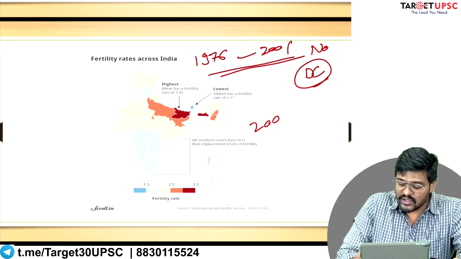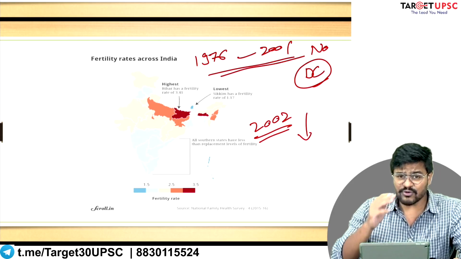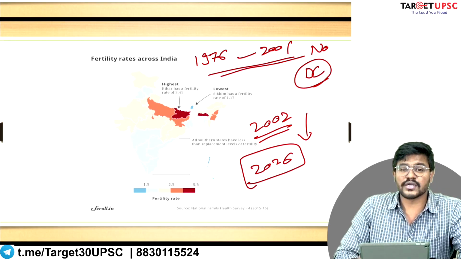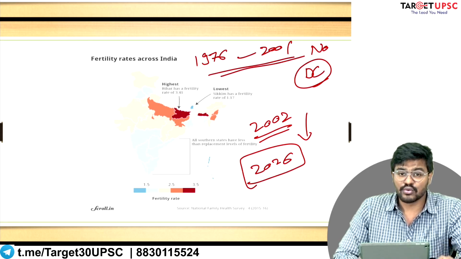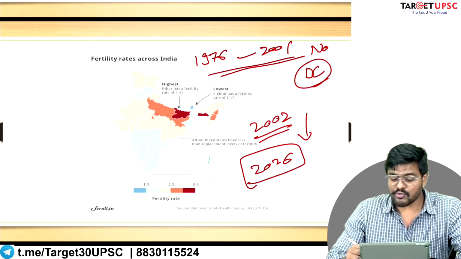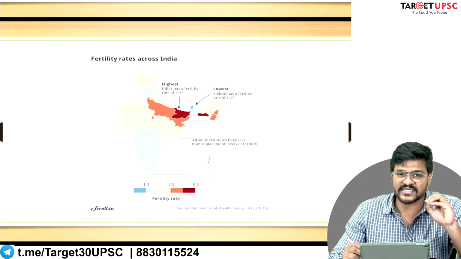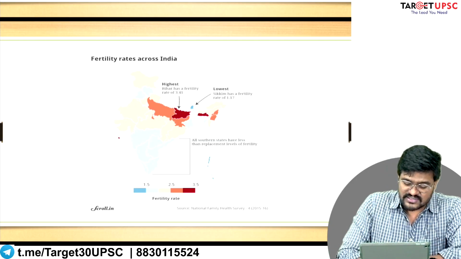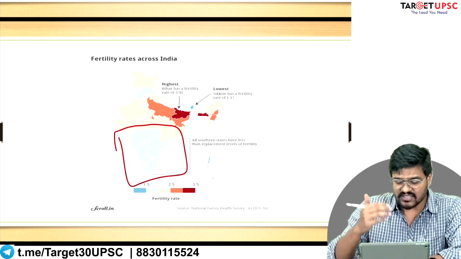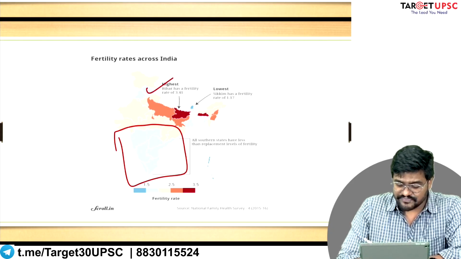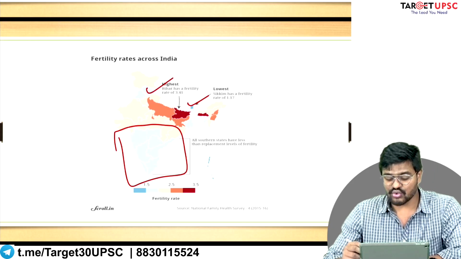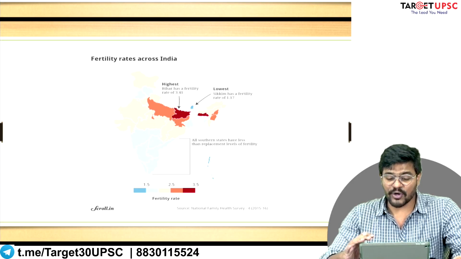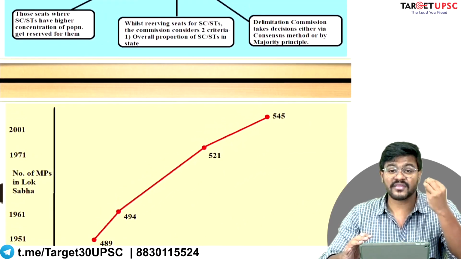Similarly, after the 2002 delimitation, it was said that for the next 25 years, up to the year 2026, we will not have a delimitation commission. Why? Because we do not want to disincentivize or punish those states that have managed to keep their population in control. Not only the southern states in peninsular India, but also states like Punjab and Sikkim, who have managed to control their population growth, should not be made to politically suffer just because they are doing the right thing for India.